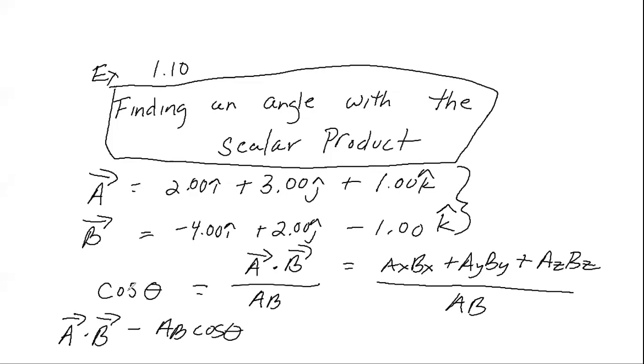So cos theta has got to be A dot B over the magnitudes of A and B. Recall from the last example that A dot B is also going to equal the sum of the products of each of the components. So if I have the sum of the products of each of the components divided by the magnitudes, I can solve for the angle.